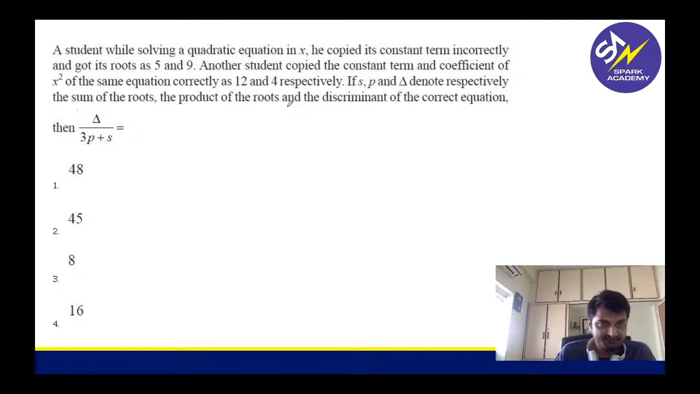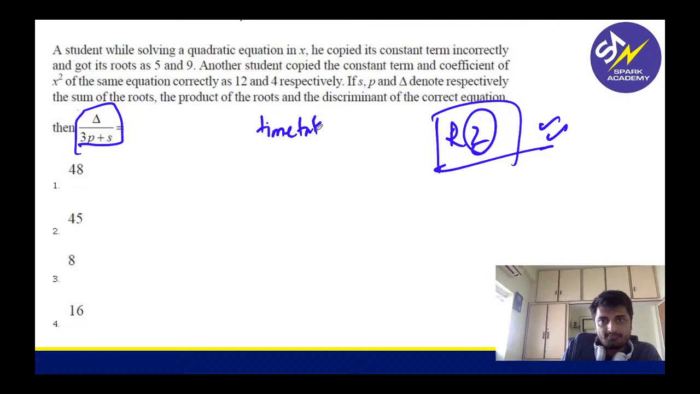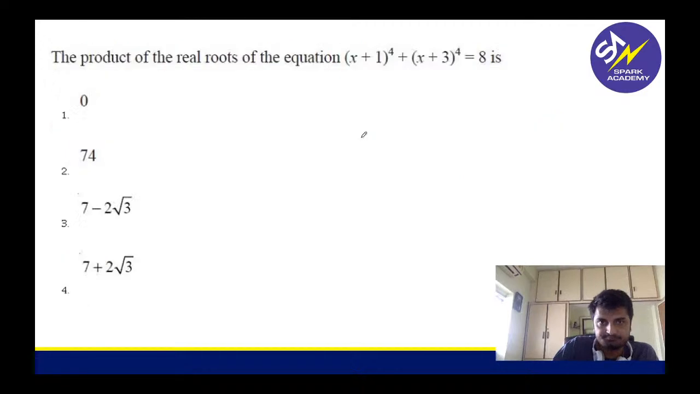Round 2, right? Because look at it, multiple statements, complicated question. Though its concepts are simple here, it will take time. So I will do it in round 2, not round 1. See, I am telling this to you slowly, in a slow and systematic way. In your exam, your mind should function pretty fast. Hope you're understanding, right?